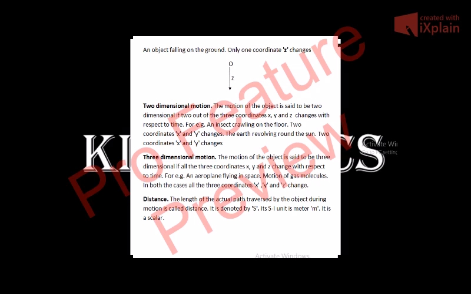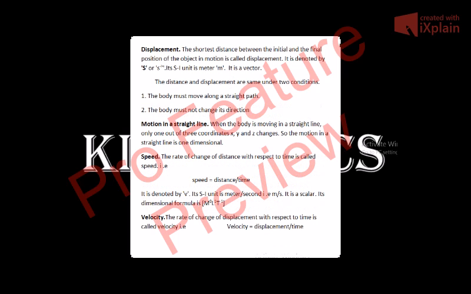It is a scalar, and for distance the dimension formula is, as the name says, distance is a length, so it has 0 dimensions in mass, 1 dimension in length, and 0 dimension in time. So the dimension formula of distance will become M raised to power 0, L raised to power 1, and T raised to power 0.